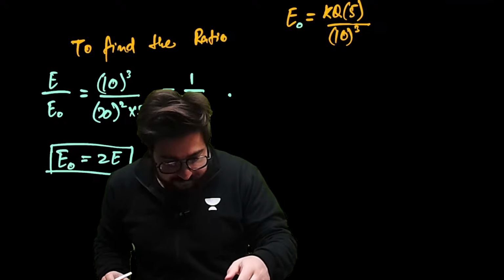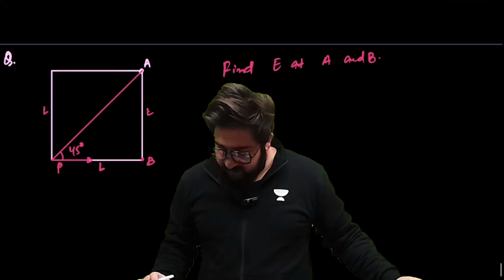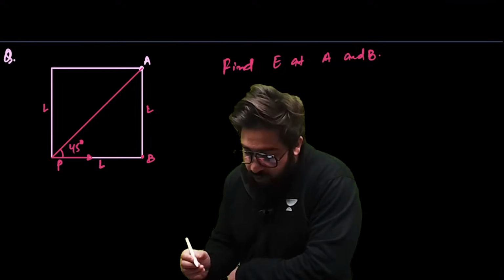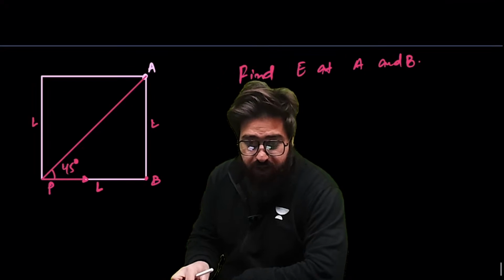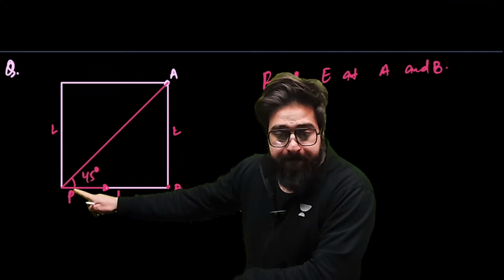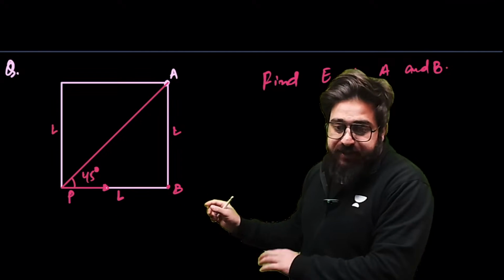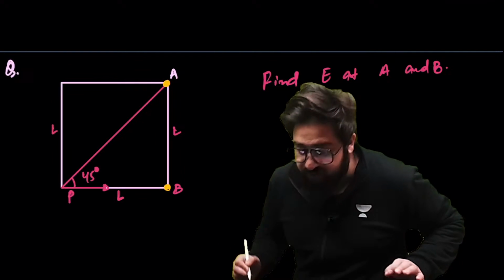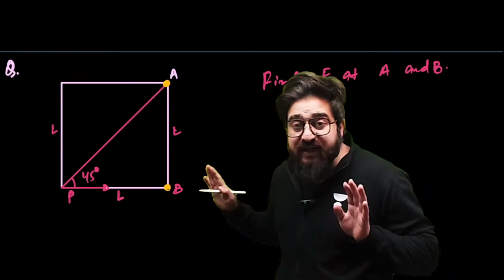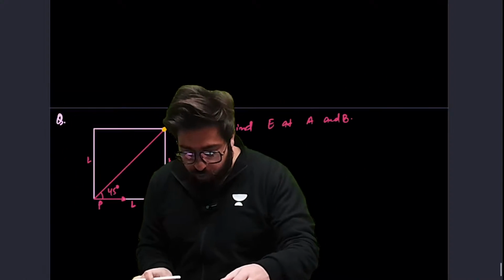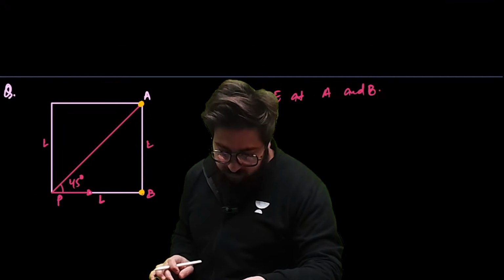Is this clear, guys? This is your homework I am giving. You have got a dipole over here, and you are supposed to tell me, because of the dipole, what is the electric field at A, and what is the electric field at B. Let me show you this particular question over here.